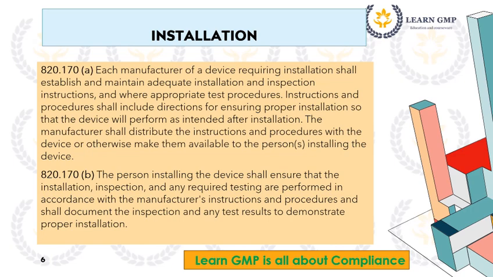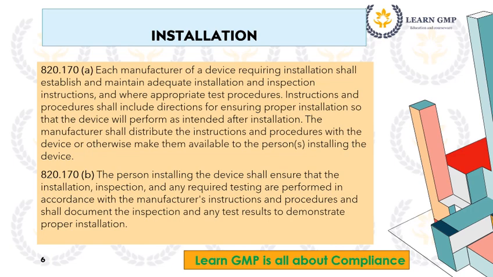Installation. 820.170 A. Each manufacturer of a device requiring installation shall establish and maintain adequate installation and inspection instructions, and where appropriate test procedures. Instructions and procedures shall include directions for ensuring proper installation so that the device will perform as intended after installation. The manufacturer shall distribute the instructions and procedures with the device or otherwise make them available to the persons installing the device.